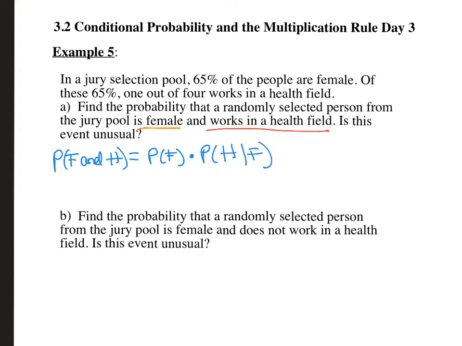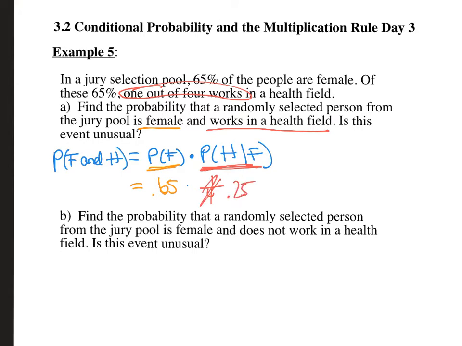Okay? So the probability of female is easy. It's just 65%, so 0.65, right? Times, okay, probability that they work in a health field given that they are female, that is the 1 out of 4, because 65% are female, 1 out of 4 of those females work in a health field. I don't know why I wrote it as 1 over 4. You actually would have wanted to write it as 0.25.